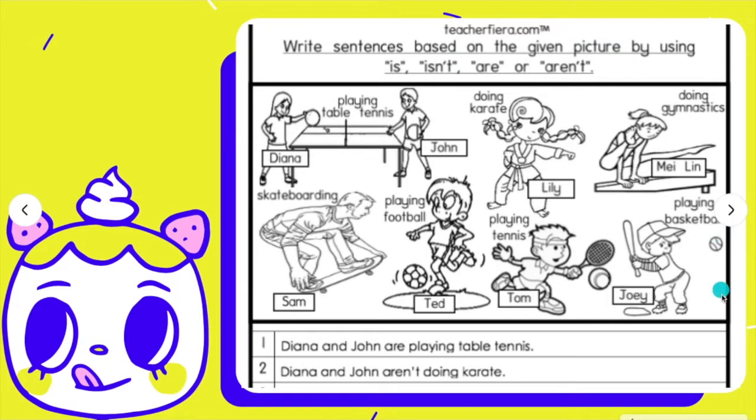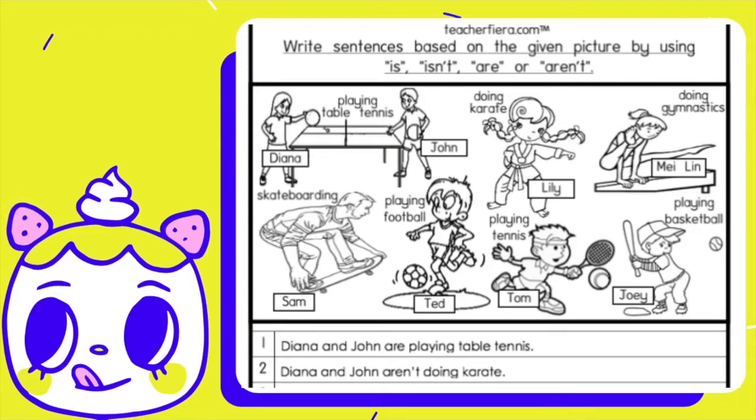The next page of the module, you can see this page. Okay, here is where you need to write 16 sentences based on the given pictures using the word is, isn't, are, or aren't. Okay, I give you tips. There are not so many pictures and you need to construct 16 sentences. So how are you going to do it? Each picture you can write 2 or 3 sentences.